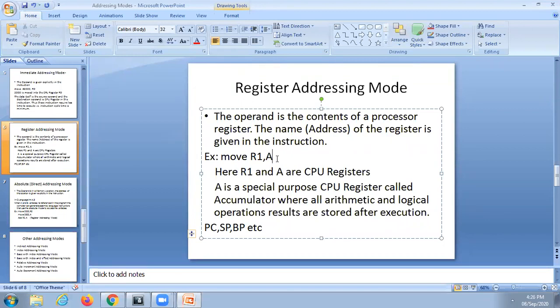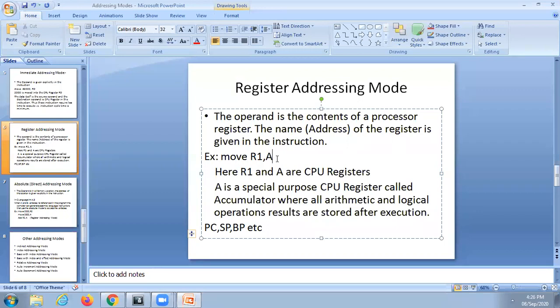What are the hexadecimal symbols? 0 to 9 and A to F.